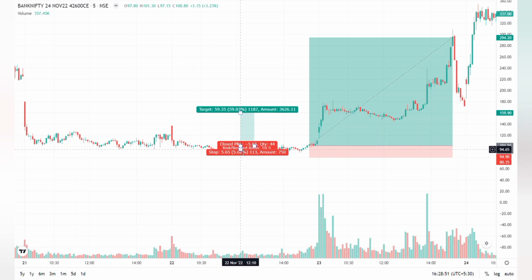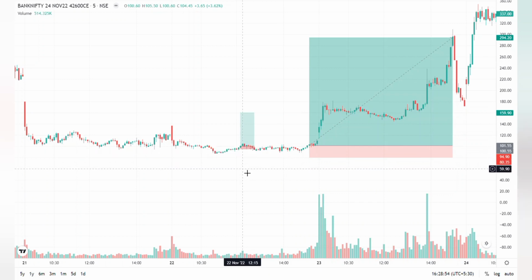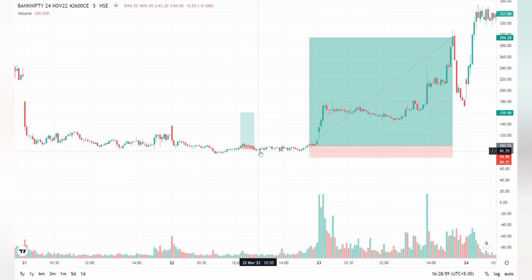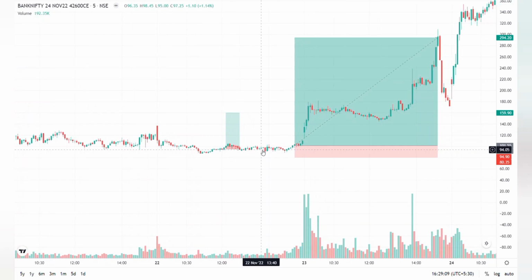Firstly, as I have said, I have entered near around 103 or something, and I have exited near 94.50. So I have booked a very small loss because there was no movement. There was no negative point, but there was no movement, and I follow the 30 minutes rule obviously as an option buyer. So I have exited the position. I thought that after the breakout of this high zone, I will enter into it again.